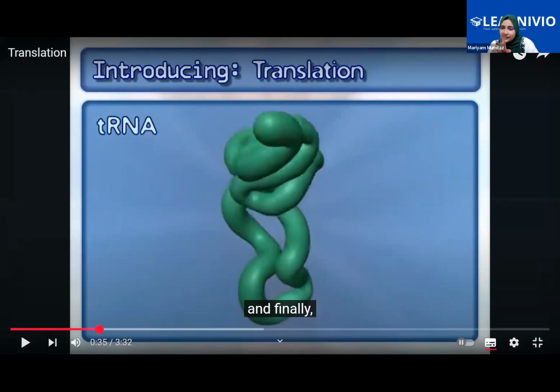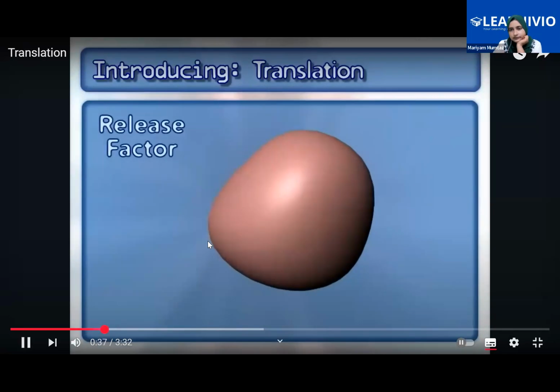See, tRNA, they are showing the 3D view. So this is the clover leaf shape. They are not showing the 2D RNA. Sorry, tRNA. Okay, it's showing the 3D, ma'am. Is this the clover leaf? No, no, no. This is inverted L, not clover leaf. Oh, yes. And finally, the release factor.